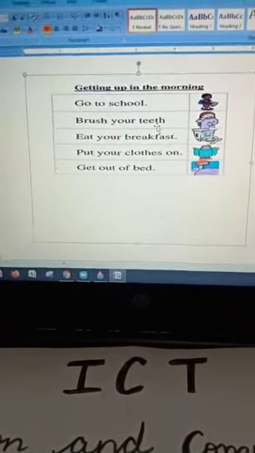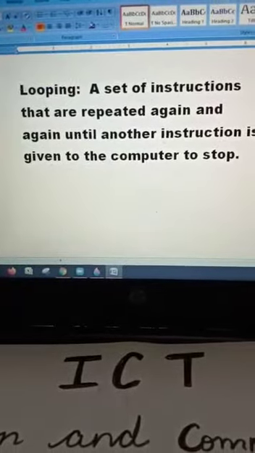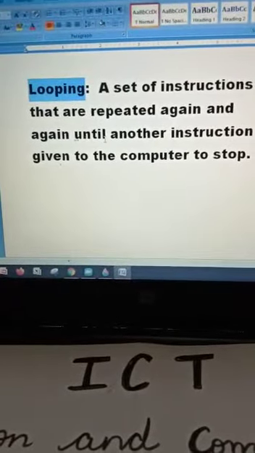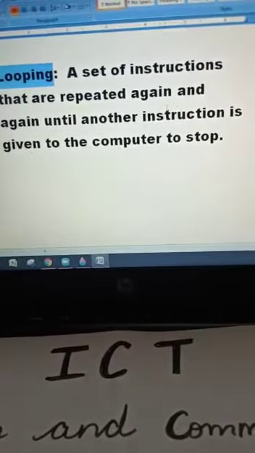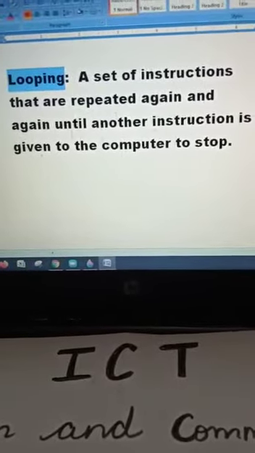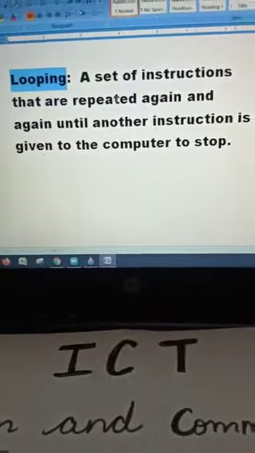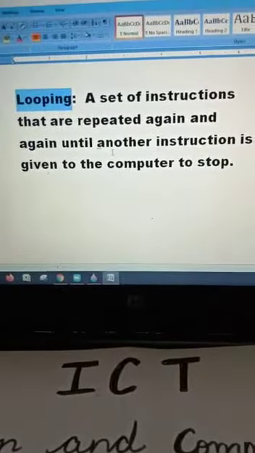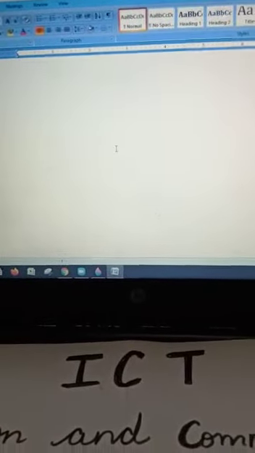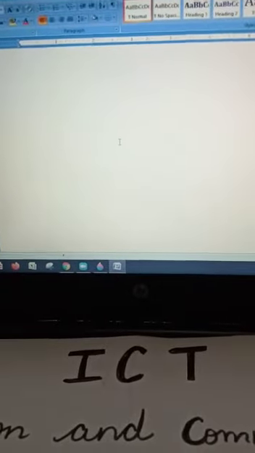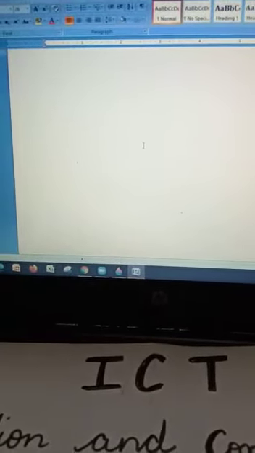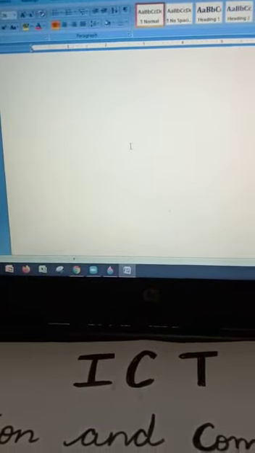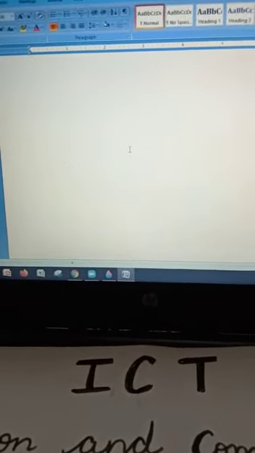Alright, we also had discussed a term called looping or loop. What is looping, children? Looping is a set of instructions that are repeated again and again until another instruction is given to the computer to stop that. Let's take an example. Didis, when you reached the school, they ring the bell at 8:40, isn't it? Yes. So now they do this.